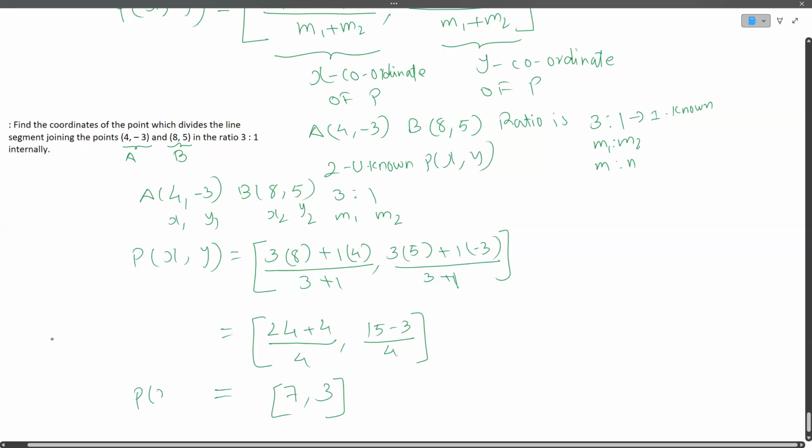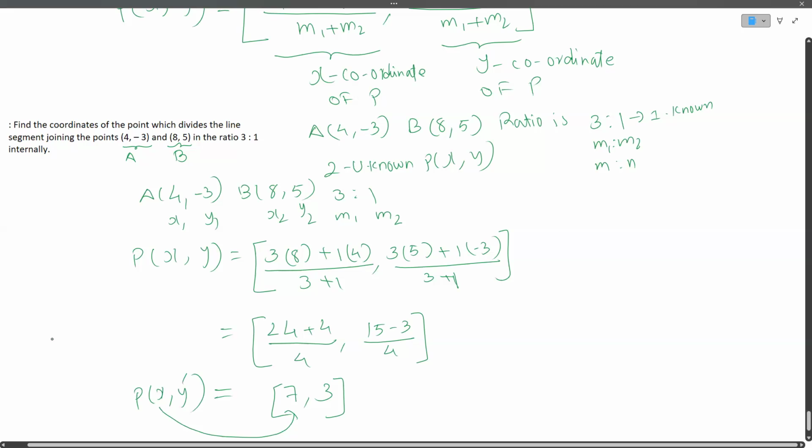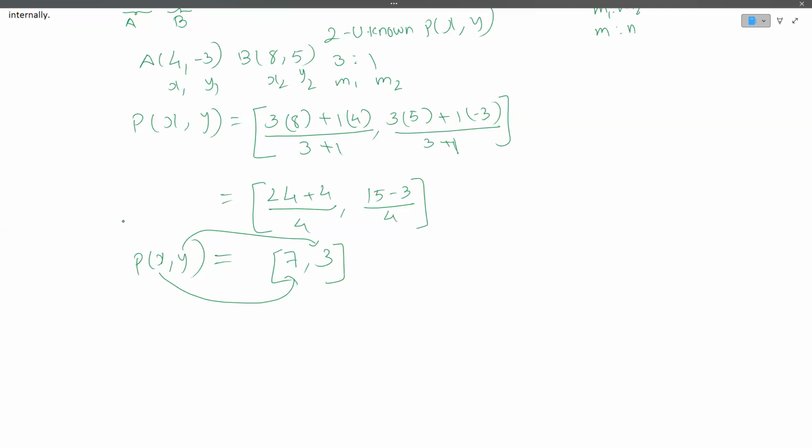Okay, so this is going to be p, x comma y, meaning the coordinates of p are going to be: x is 7 and y is going to be 3. Okay, now we found the coordinates. Now instead of finding the coordinates, let us say that we are given this information: a is 4 comma minus 3, b is 8 comma 5, and we are given p as 7 comma 3.